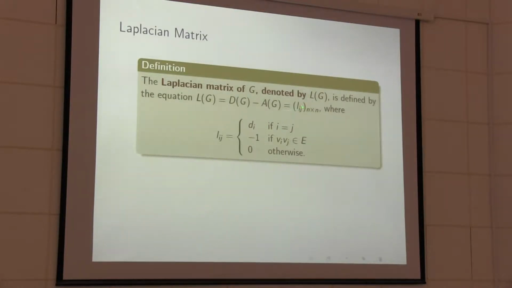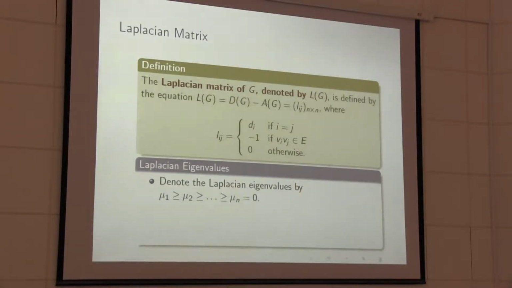Another way to say the definition is that the ij-th entry of the Laplacian matrix, L_ij, is equal to di if i is equal to j, basically the diagonal entries, and the non-diagonal entries are -1 if vi vj belongs to E, and 0 otherwise.